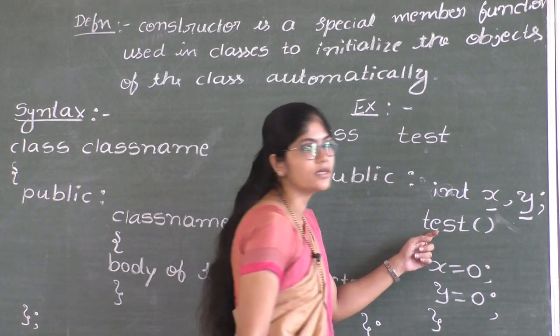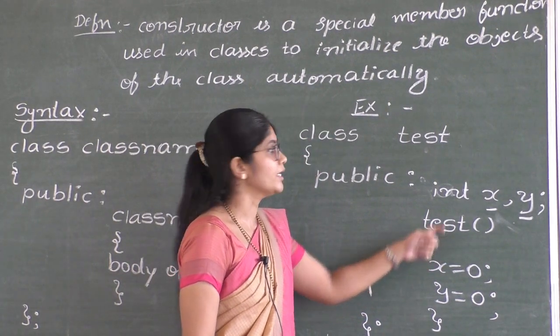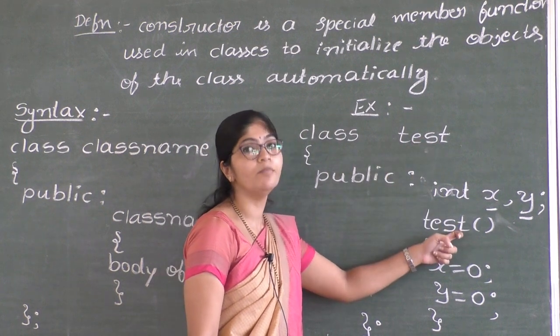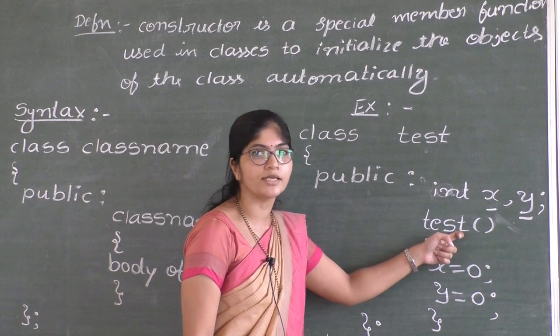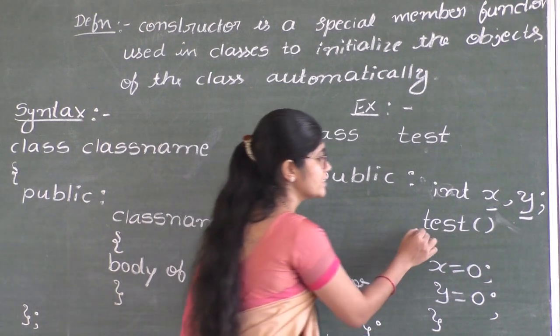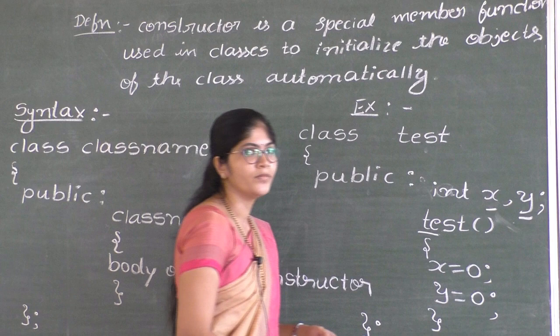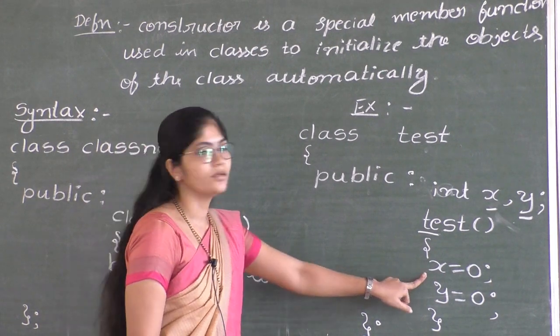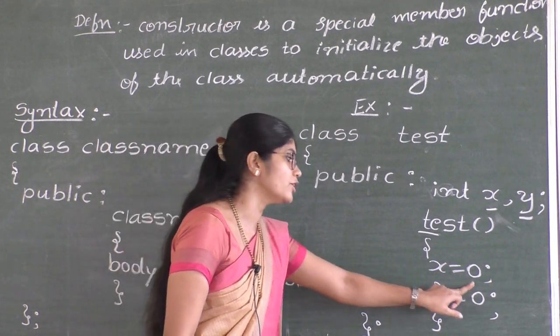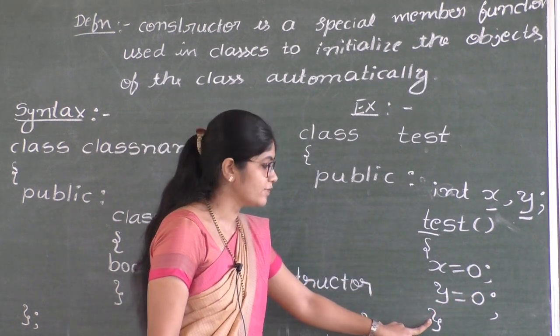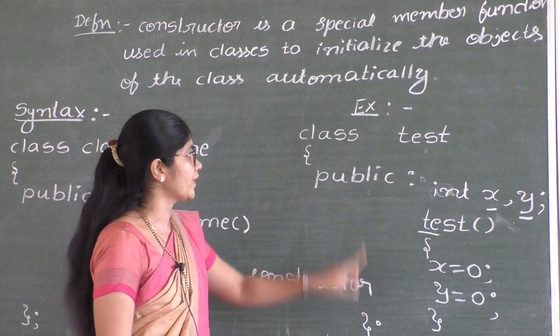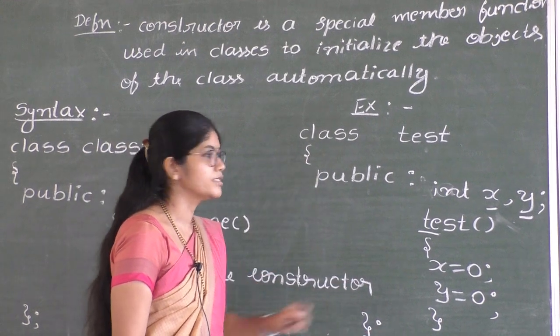Here test is the constructor. Here class name and constructor name both are same. Constructors should have the same name as that of the class name. Here test is the constructor function, and inside the body we have x equal to 0, y equal to 0. Close the flower bracket and close the flower bracket of a class, put semicolon.